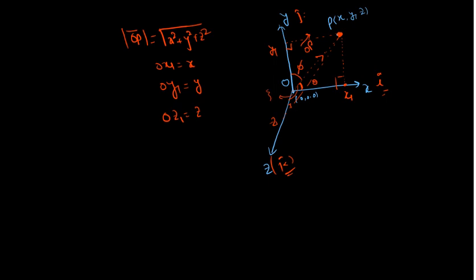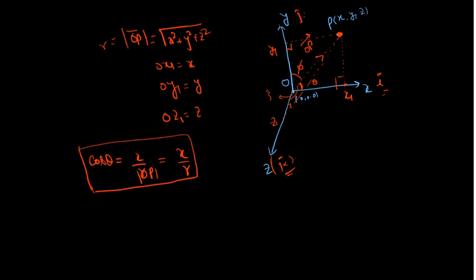So if you calculate cos theta, you know cos theta is nothing but base over hypotenuse. So it will come as x divided by the OP magnitude. Let's suppose this is small r. So you will get x divided by r. So this is cos theta.